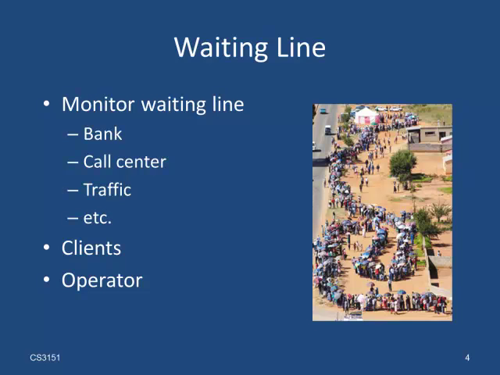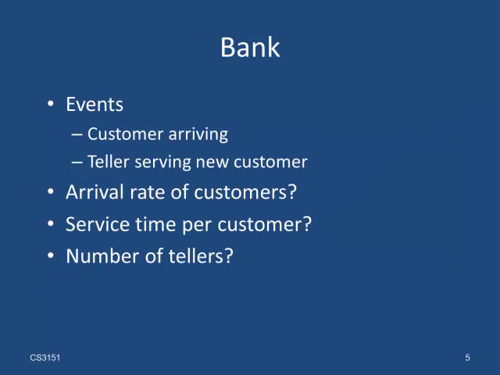In each of those scenarios, we have the clients that are waiting in line. So a client might be a bank customer, or a car, for example. Then there are operators that handle the clients waiting in the line. An operator might be a bank teller or a traffic light. Let's be more specific and look at how to simulate the waiting line at a bank. Note that we're only interested in monitoring how long the waiting line is.